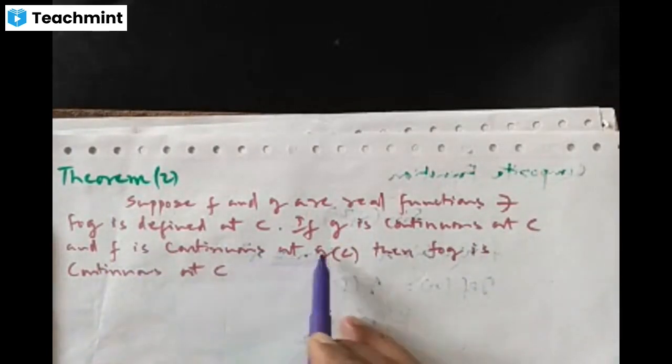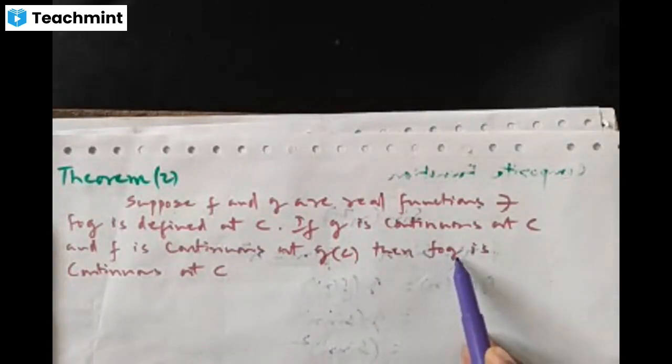If the function g is continuous at the point c and f is continuous at the point g of c, then FOG is continuous at the point c. So this is the statement of theorem number 2.